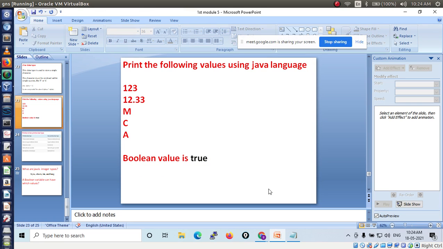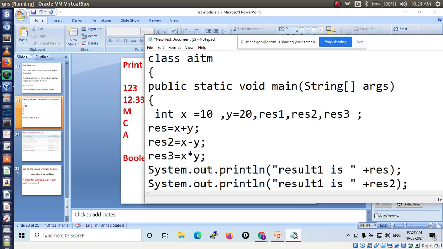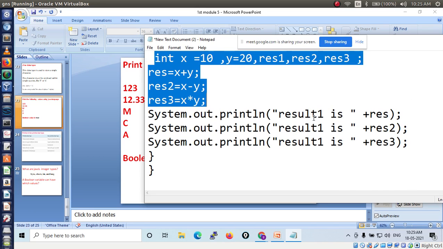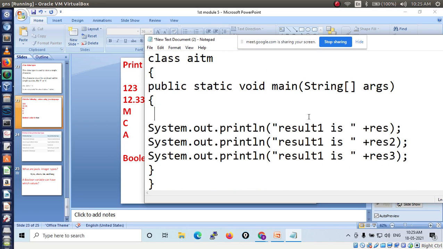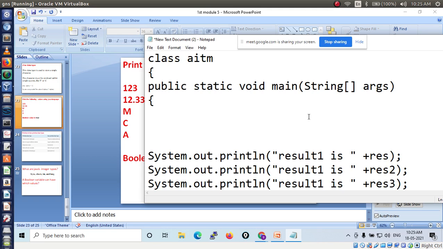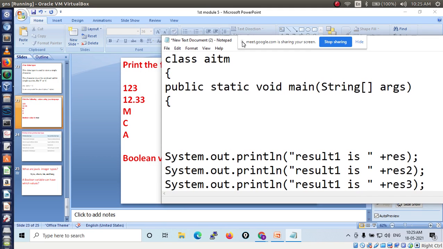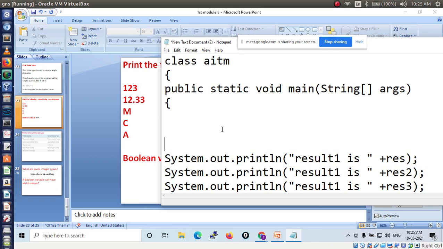Try to write this program, then send it in the WhatsApp group. If you have difficulty, please ask me questions. Kiran, are you writing?